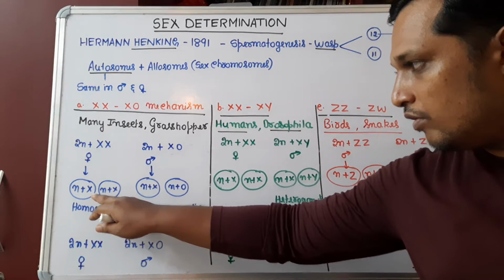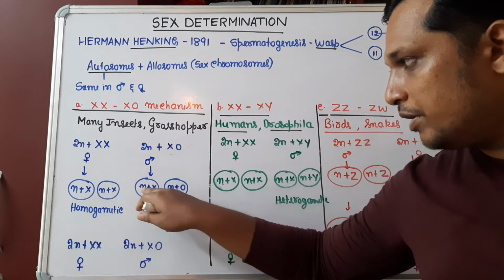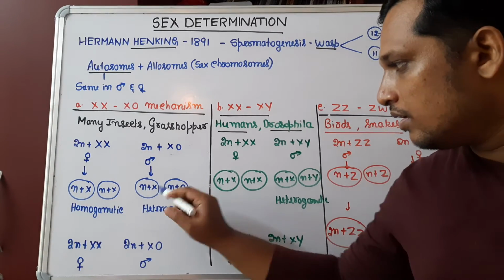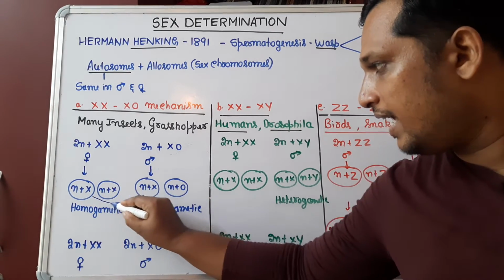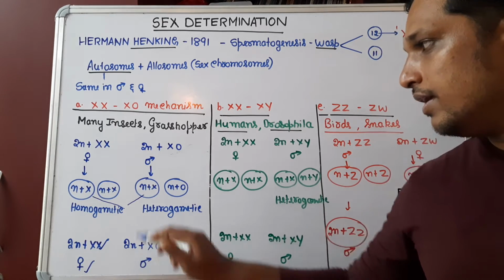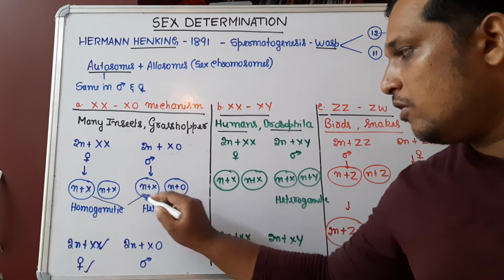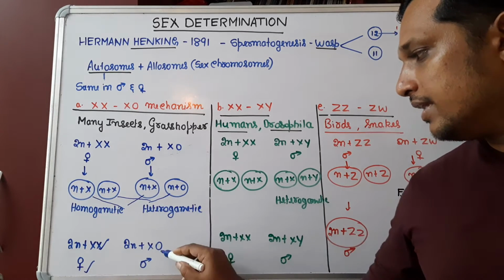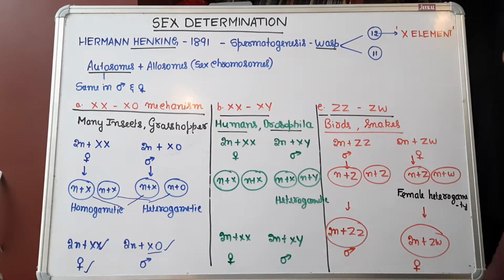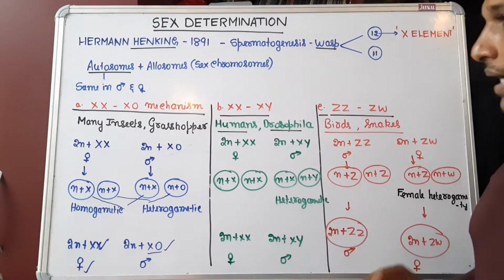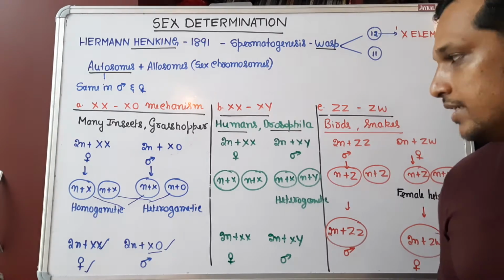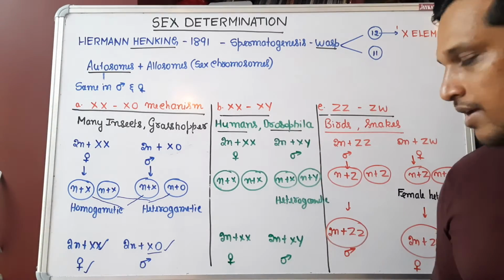Then if there is fertilization between sperm and egg, suppose the sperm with X fertilizes the egg, then 2n plus XX comes, and it is female. If a sperm without X fertilizes the egg, then it is going to be a male. Whenever there is 1 less chromosome, it is considered male. That is the XXXO mechanism.